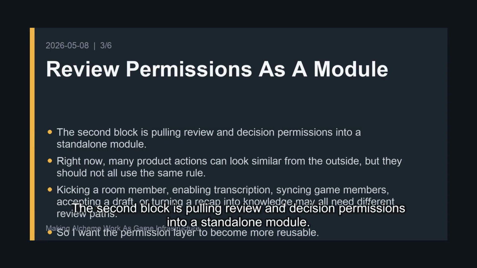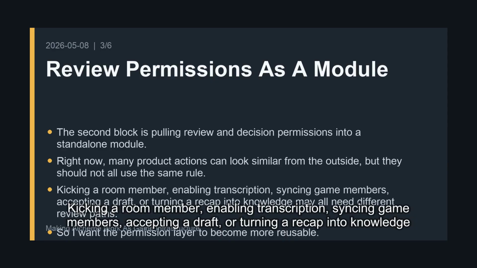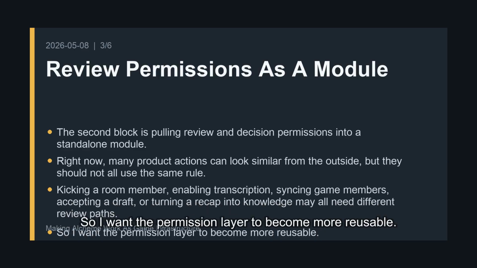The second block is pulling review and decision permissions into a standalone module. Right now, many product actions can look similar from the outside, but they should not all use the same rule. Kicking a room member, enabling transcription, syncing game members, accepting a draft, or turning a recap into knowledge may all need different review paths. So I want the permission layer to become more reusable.